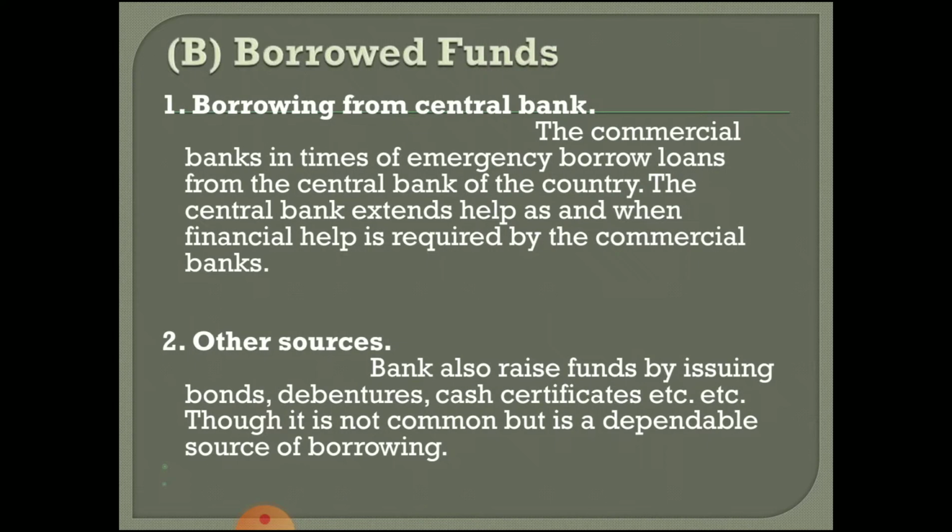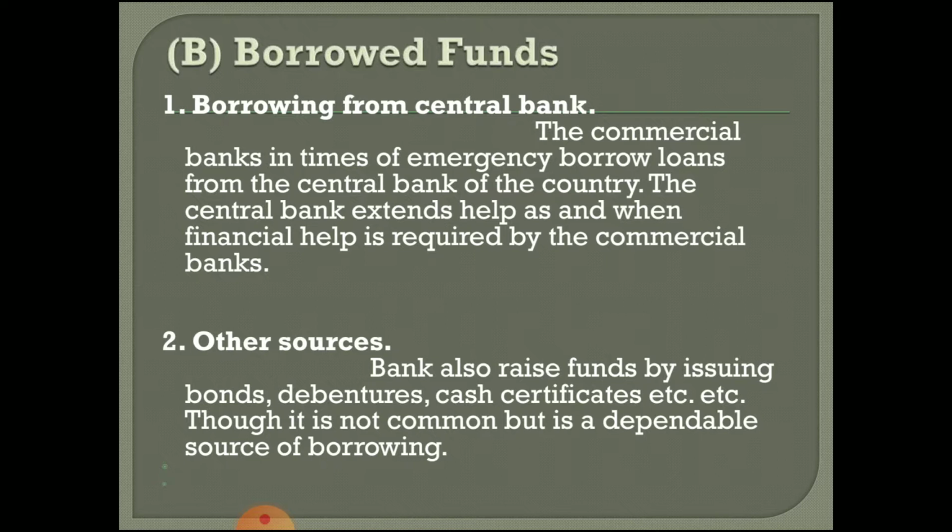Third is borrowed funds. In borrowed funds, when their funds are short, or when they don't have enough funds, when own funds are not sufficient to meet their capital requirement, then the bank has to go for other outside sources. Those are called borrowed funds.